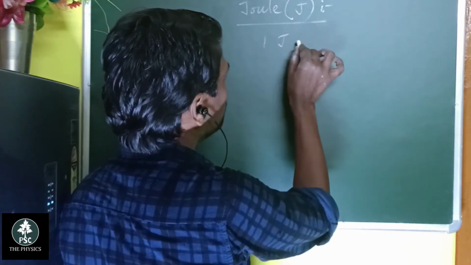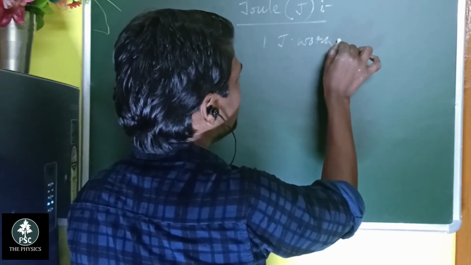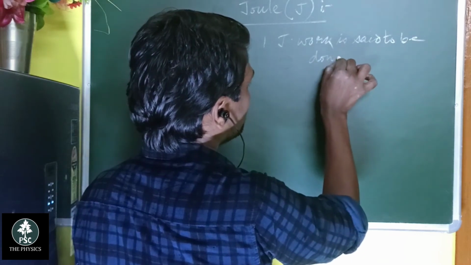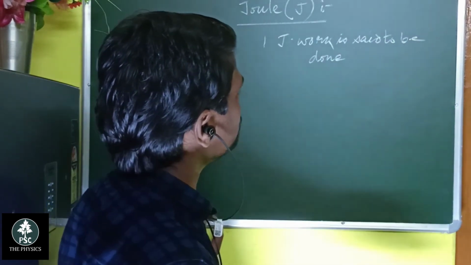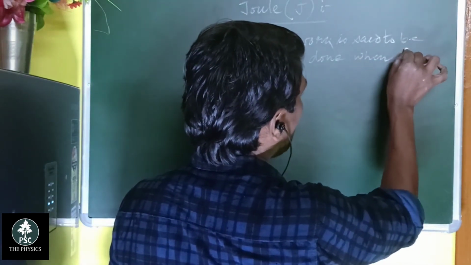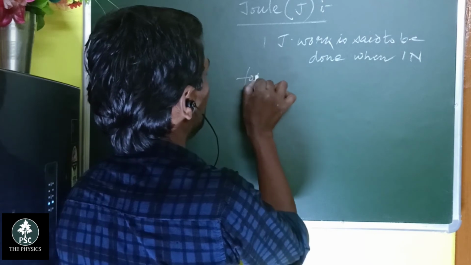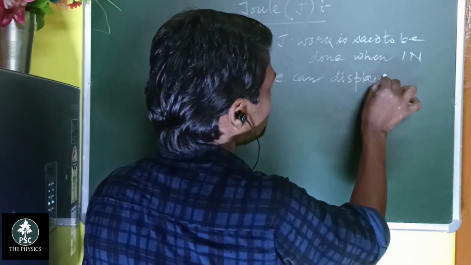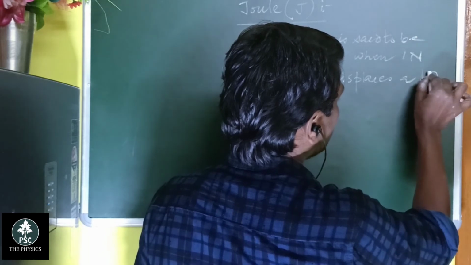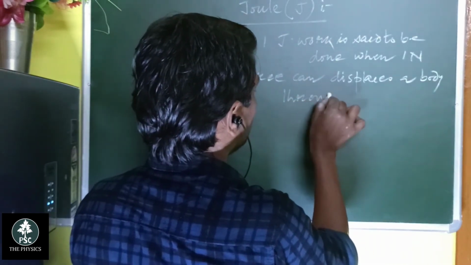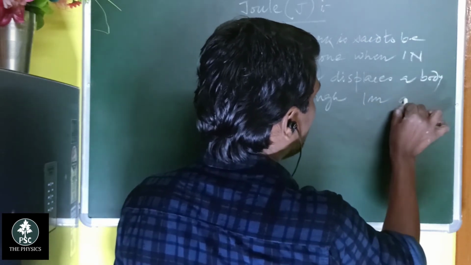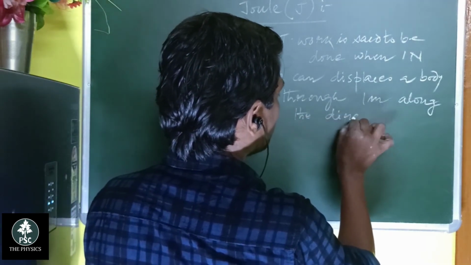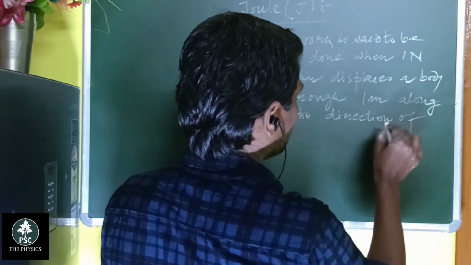1 joule of work is said to be done when 1 Newton force displaces a body through 1 meter along the direction of force.